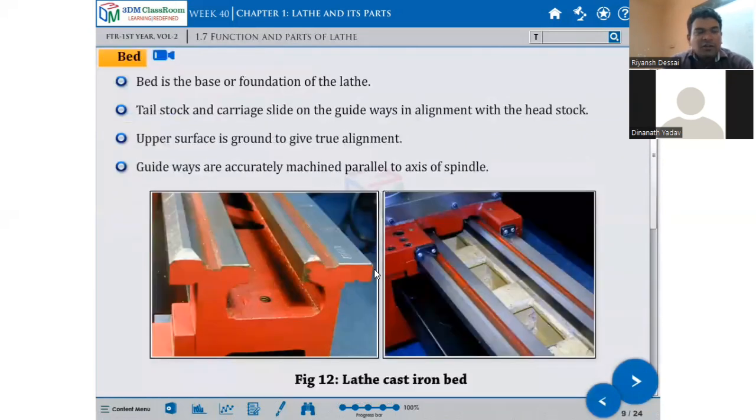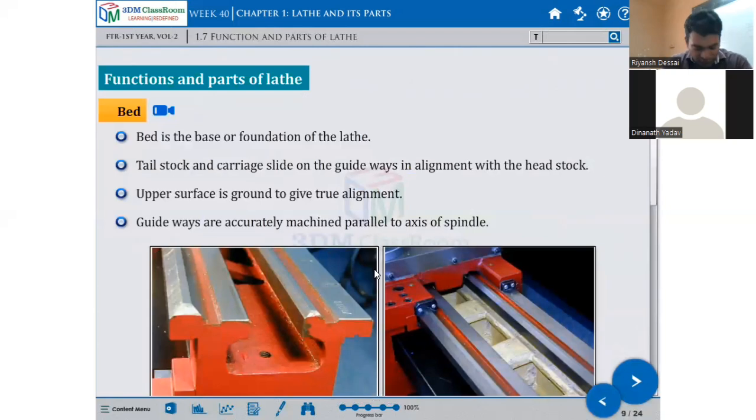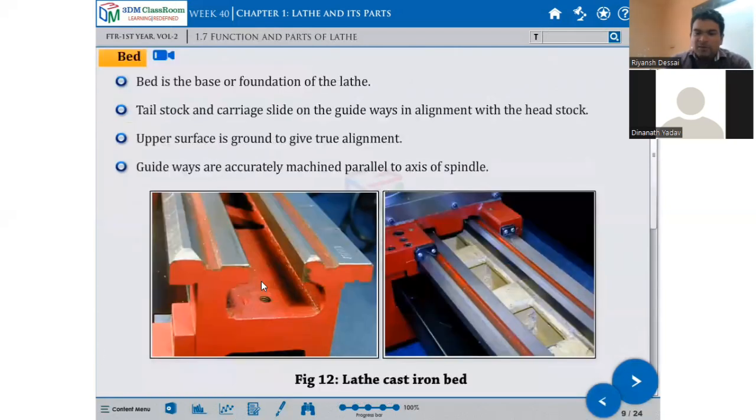Each part of the lathe machine has a different function. Now first is the bed. Here they have shown the picture. This is called the lathe bed. The tailstock moves on the guideway. It can be a V guideway or a flat guideway. This is the flat, and this is a V guideway. So this is called the lathe cast bed.